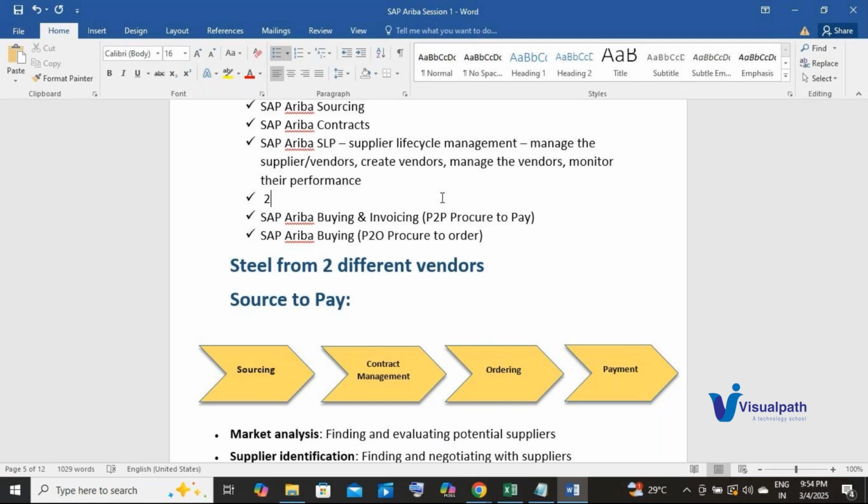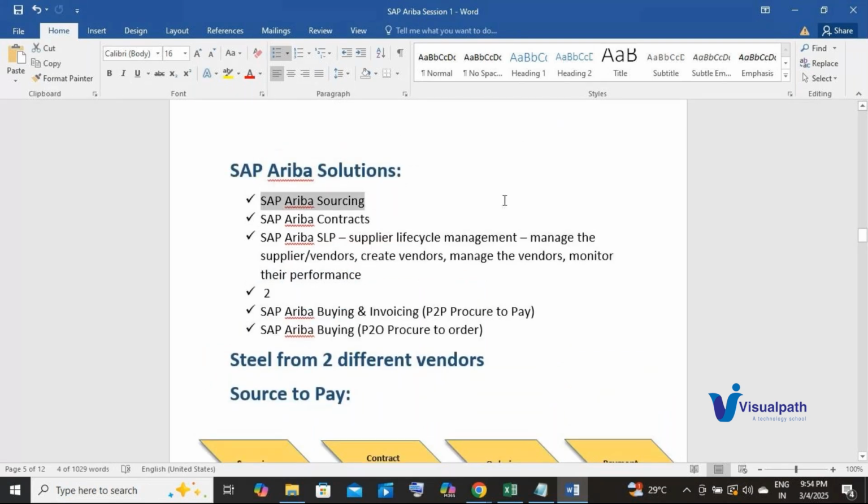This is the first one that we use before sourcing. You mean SLP? Yes, you can say that. You first need to create the vendor in the system so that you can invite them for any sourcing activity. Without data in the system, how can I invite them to sourcing?